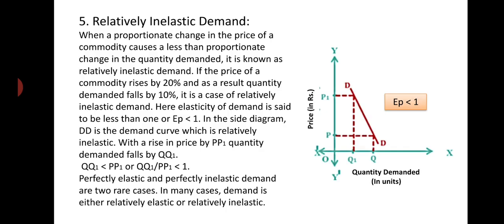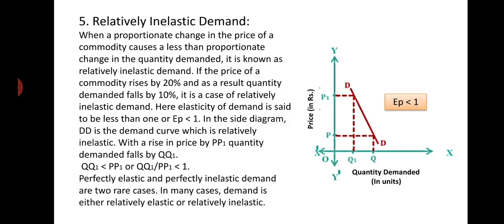Here the change in demand is QQ1, which is less than the change in price. Quantity demanded falls only by QQ1, but price rises by PP1. Here QQ1 is less than PP1, or proportionate change in demand is less than proportionate change in price. So this is the case of relatively inelastic demand.